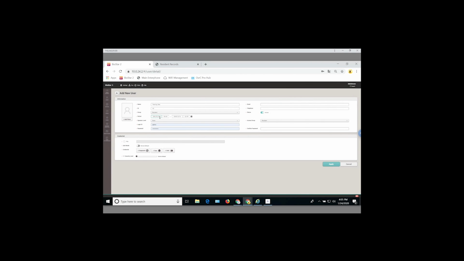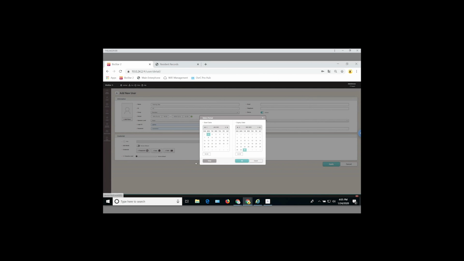So now that we've done that, we'll go ahead and have a look at the period section here. Typically what you'll do is put the start date of today, the day you're programming it. That way you can walk around and test everything before they move in. And the other thing you can do, it's completely up to you, is set the expiry date to be the lease end date plus a few days, just so they can come back and get any residual mail or anything like that.